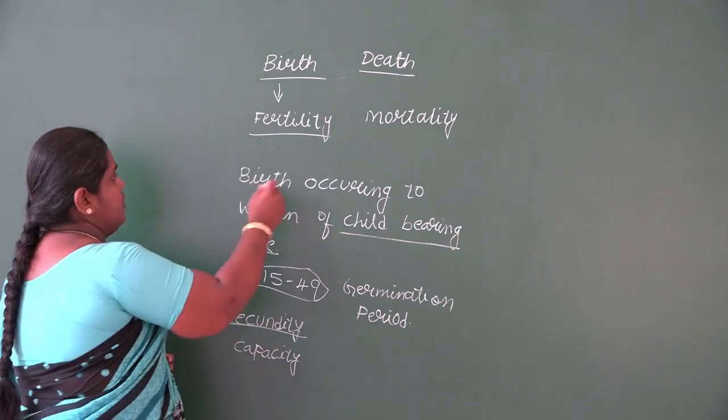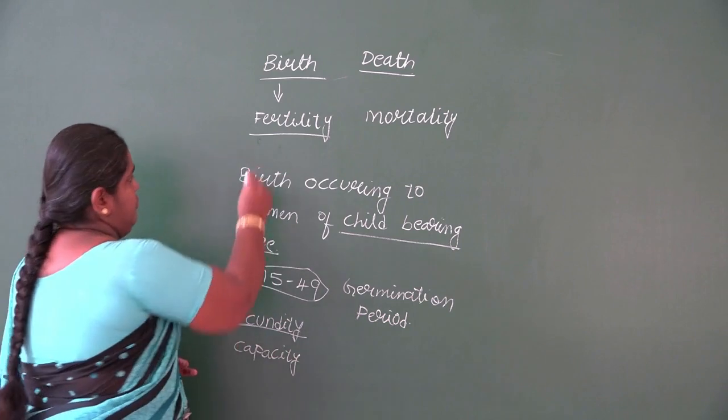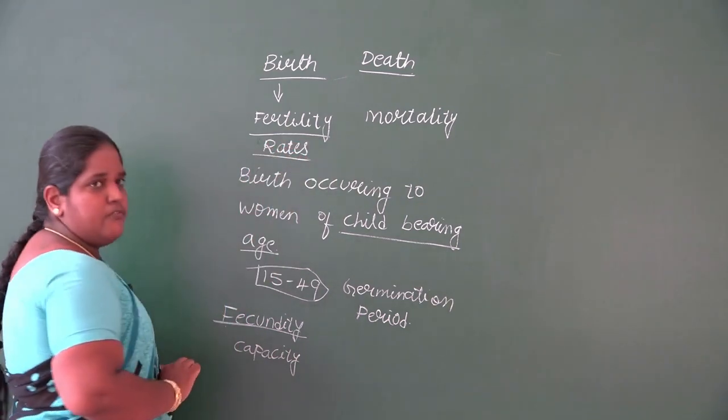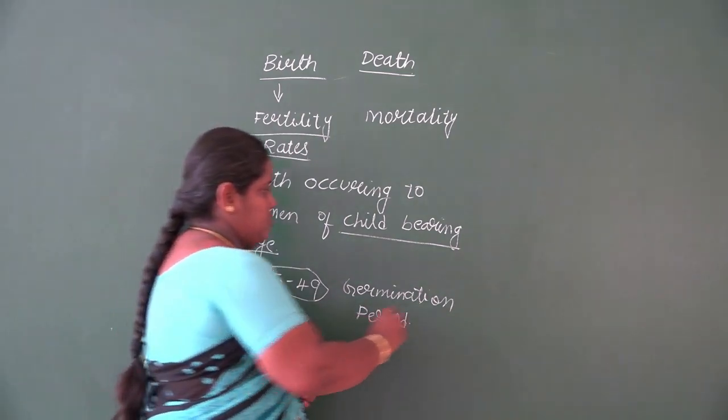In fertility, we have fertility rates. In fertility rates we have 4 divisions.